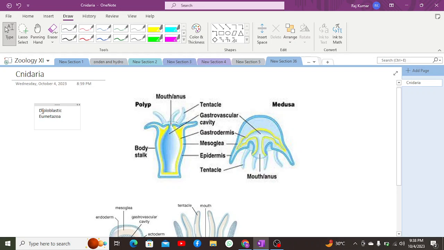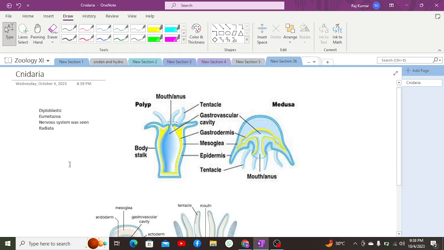seen. So these are the animals in which the nervous system was first seen, apart from which they are radially symmetrical. They belong to the group Radiata, apart from which they do not have anterior, posterior, left, right. They only have a top and bottom side.